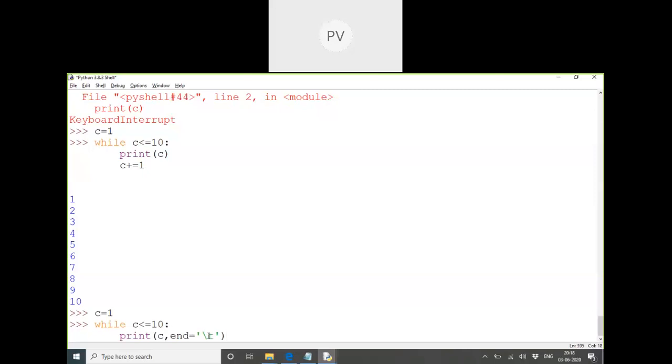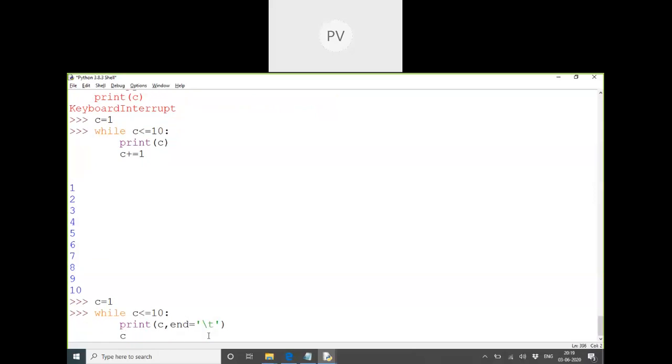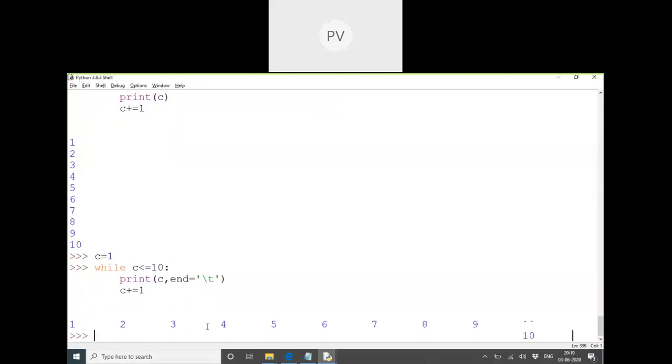Otherwise, it was a slash. After printing anything with the print function, the cursor will go down to the next line because by default it has a new line character. So now I just change the print's last statement to a tab space. After printing C, it will give a tab space, not a new line. By this, my program will print side by side. Whenever you want to replace the last new line character with something else, we can just mention this statement.